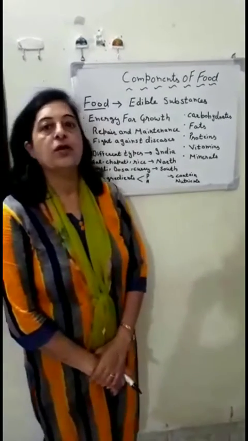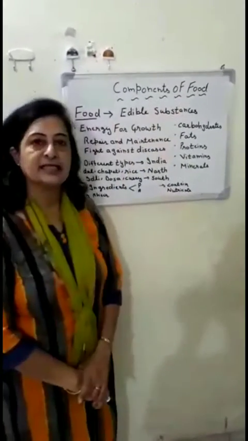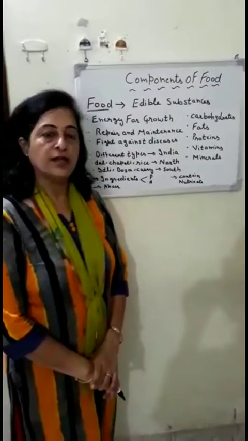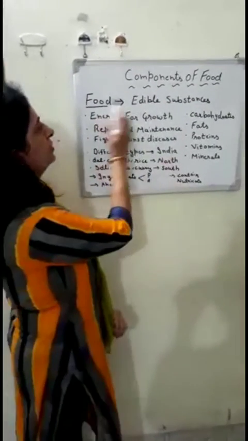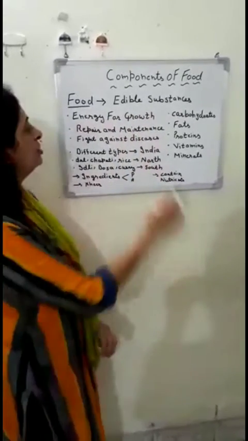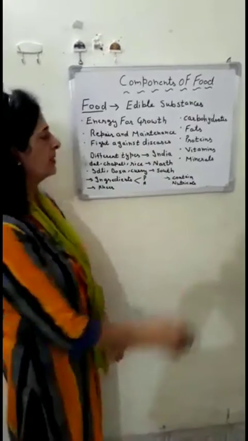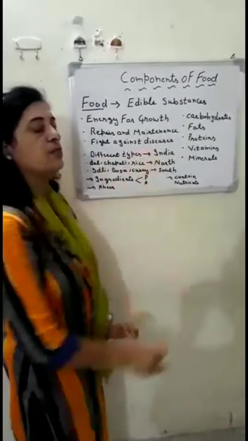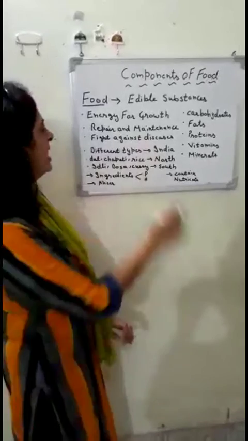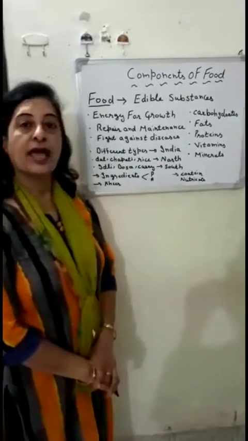Everyone. Today we will discuss the components of food. First of all, we will find out what food is. Food is the edible substances that we eat to get energy for growth of our body, for repair and maintenance of our body's cells, tissues, muscles, and to fight against diseases.